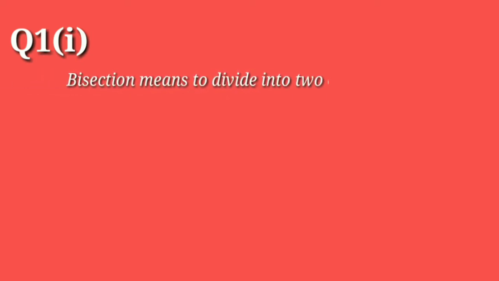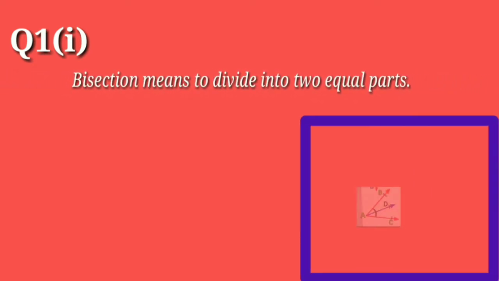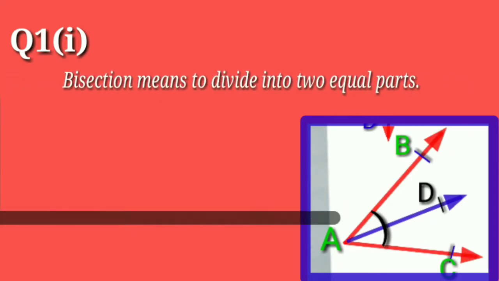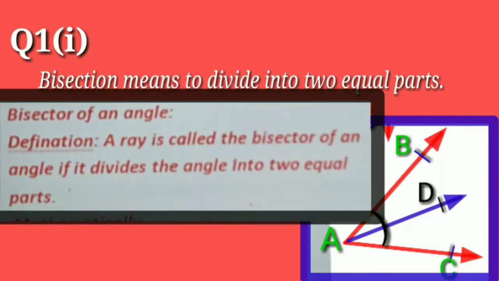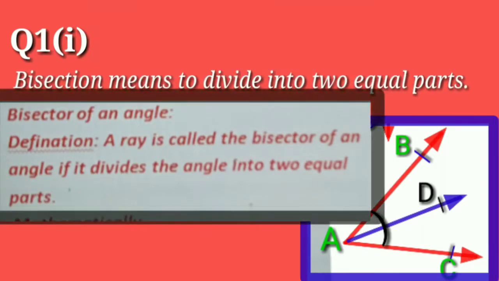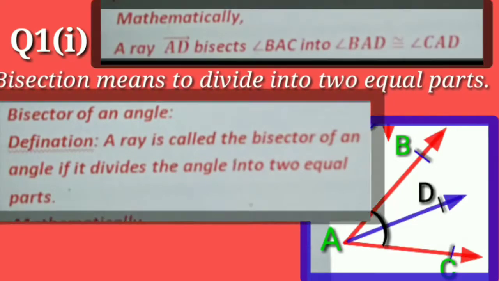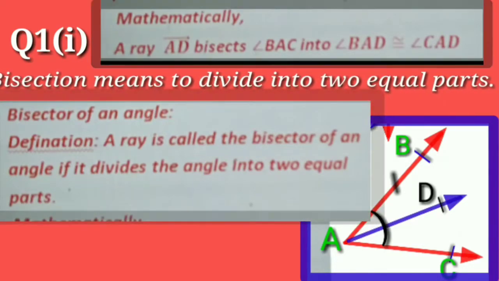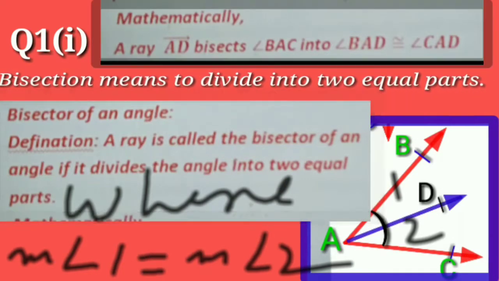Question 1, Part 1. Bisection means to divide into two equal parts, by using diagram. The definition of bisection: a ray is called the bisector of an angle if it divides the angle into two equal parts. Mathematically, a ray AD bisects angle BAC into angle BAD congruent to angle CAD, where angle 1 is equal to angle 2, or its two equal parts.